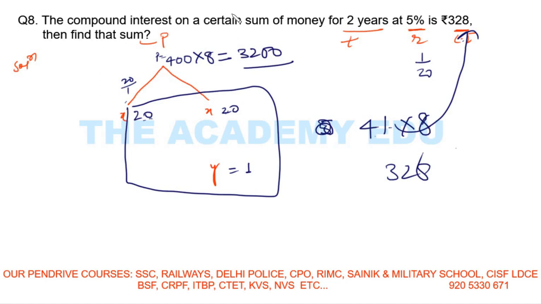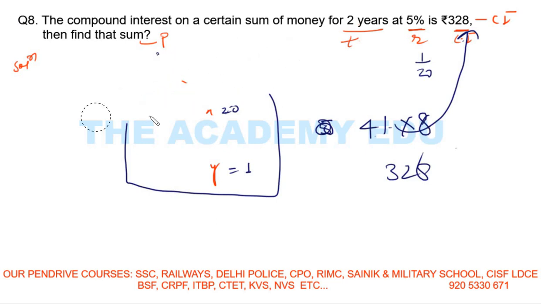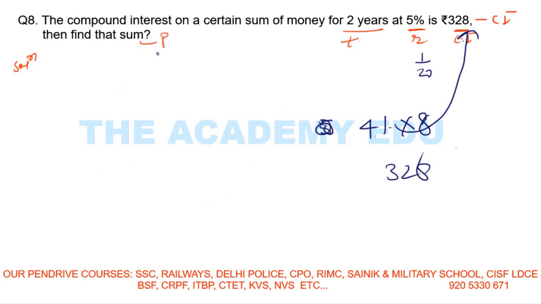Here what happened, we have been given the compound interest for 2 years. So time is given, rate is given, compound interest is given. This is CI. We need to find the sum. So what I will do here, see, actually I paused the video and forgot to run it. Okay, no problem. So first what I will do, I will make the graph P, X, X, Y, right?